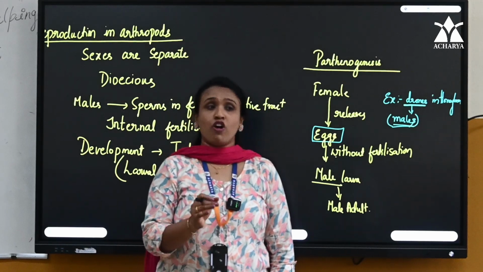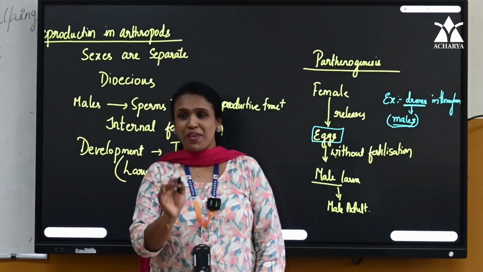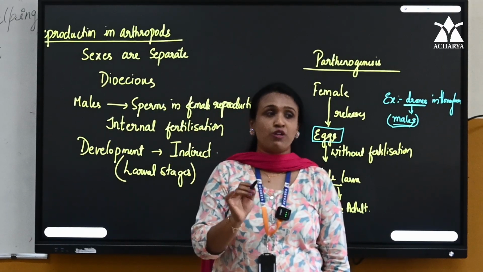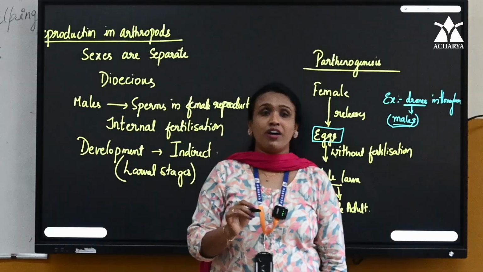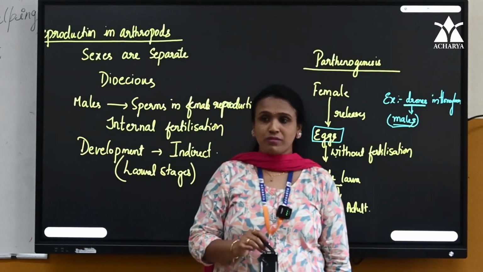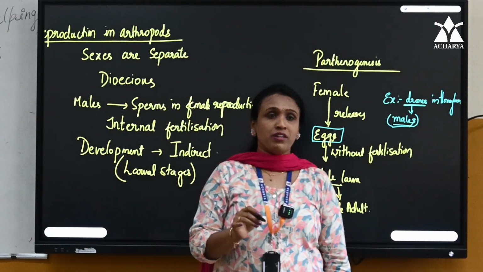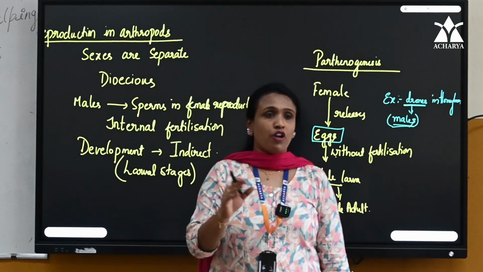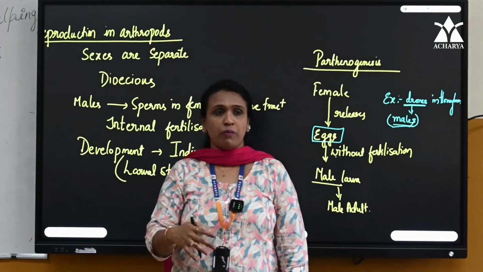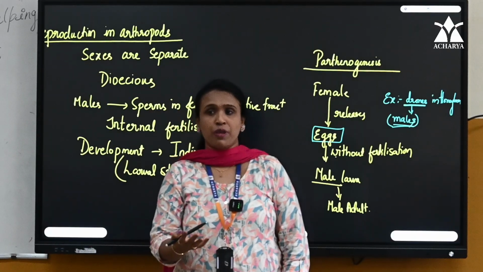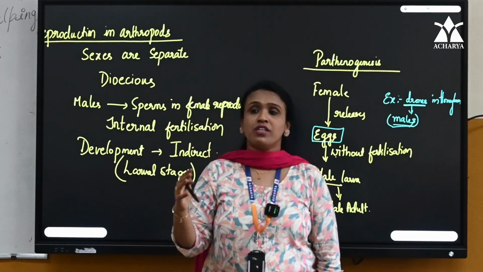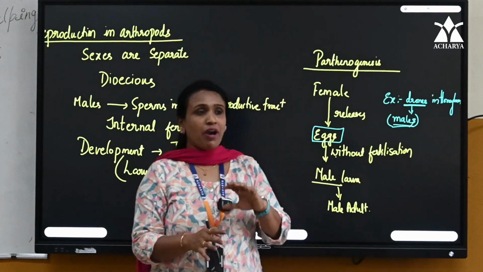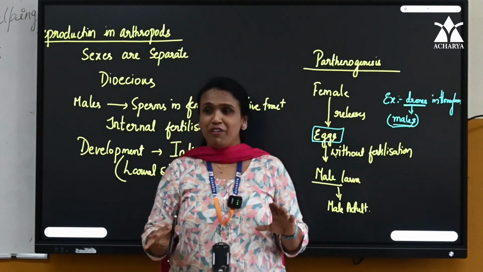For all your information, a single female honeybee mates with 10 to 15 drones during her nuptial flight. After that no other copulation will happen. For almost 5 years she will keep on laying the eggs. Of those eggs, some are fertilized, some are unfertilized.